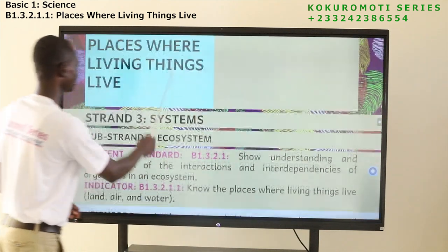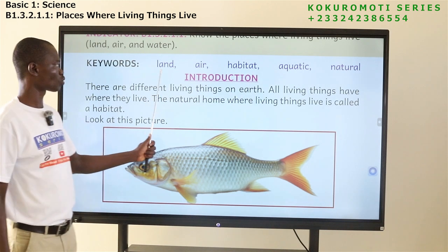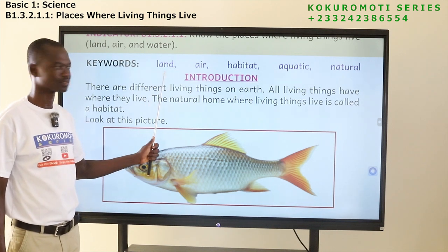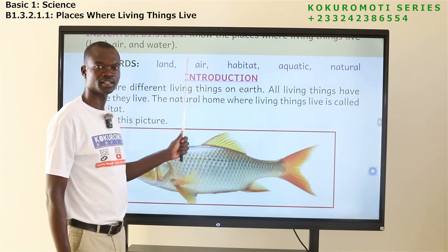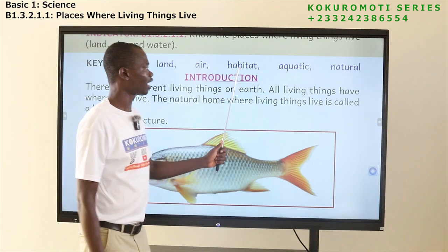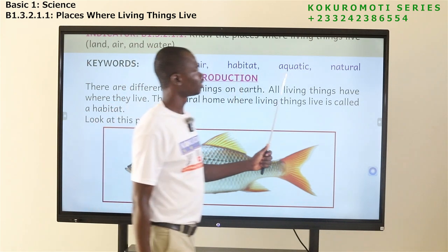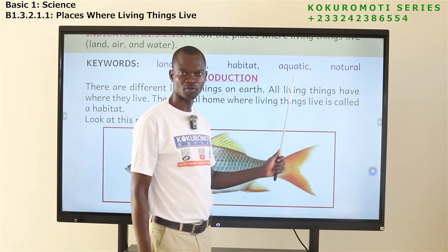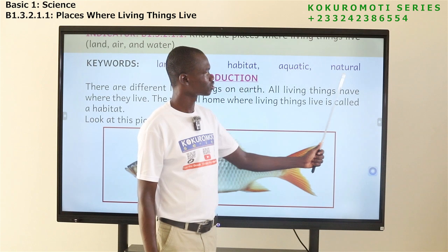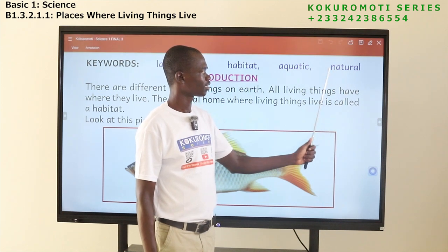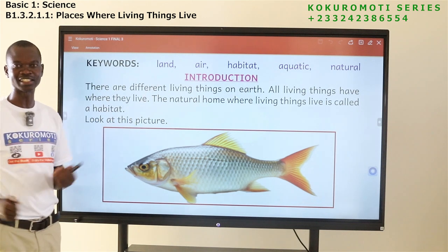Now in the lesson, these are some of the words that we will see. The first one, land. The next one is air. Habitats. Aquatic. Natural.